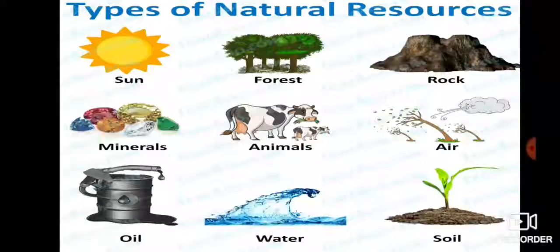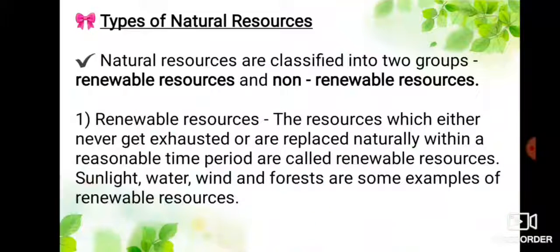Types of natural resources: sun, forest, rock, minerals, animals, air, oil, water, soil. Natural resources are classified into two groups: renewable resources and non-renewable resources.